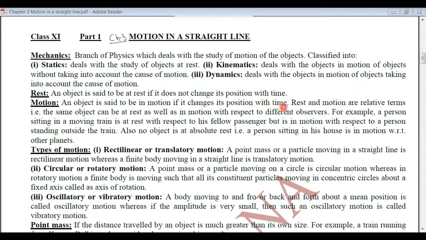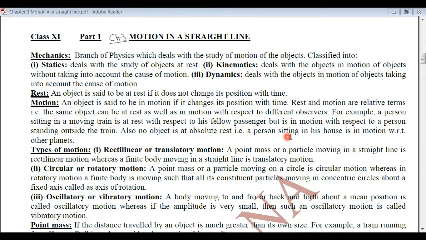Now this rest and motion are relative terms. That is, the same object can be at rest as well as in motion at the same time, but with respect to different observers. For example, a person sitting in a moving train is at rest with respect to his fellow passenger, but he is in motion with respect to a person who is standing outside the train. So that is why we say that rest and motion are relative terms. Also, no object is at absolute rest.